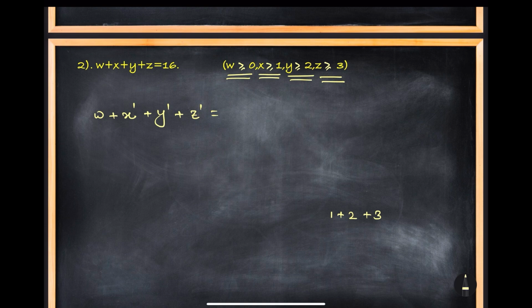Earlier you were having 16 samosas, out of which you have spent 6, so now you are left with 10 samosas. So how will you distribute 10 identical samosas to these 4 persons where 0 is allowed? The required number will be what?